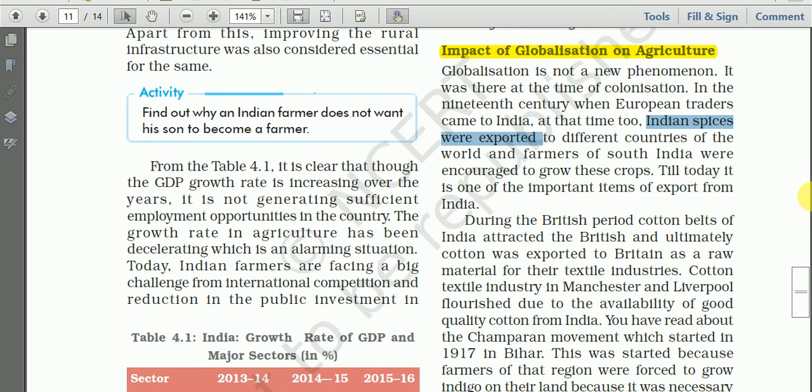And till today, the growing of spices is one of the important items of export from India.